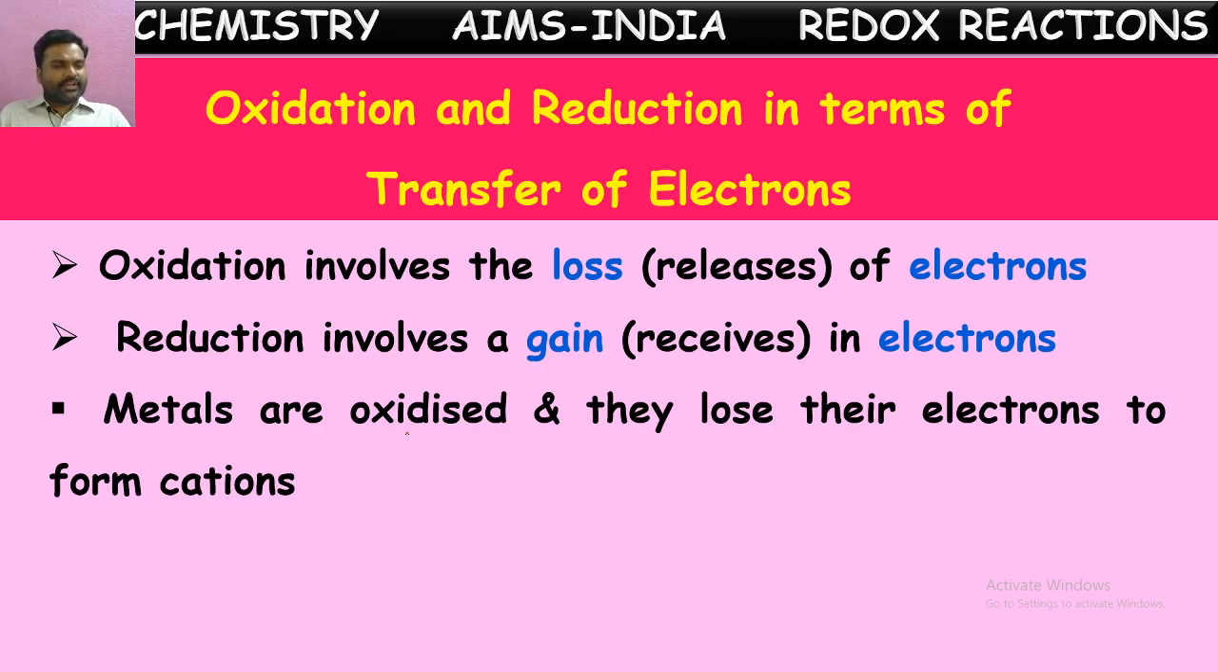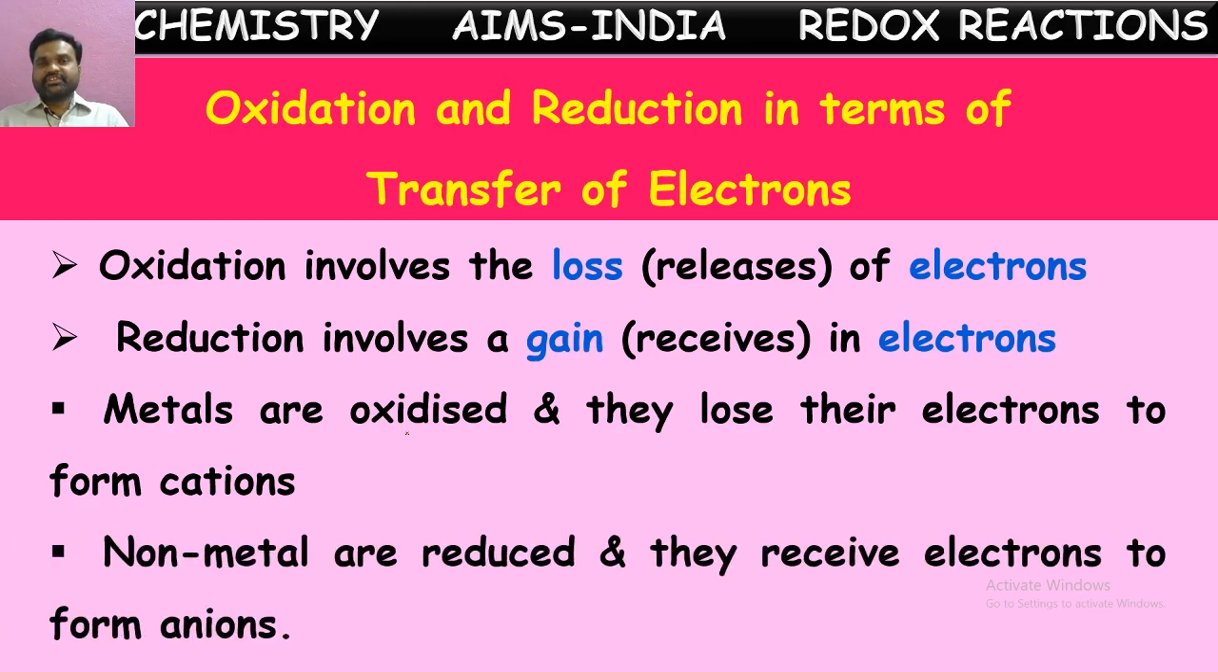As in our example, sodium chloride from sodium and chlorine: sodium metal is oxidized by losing electrons. At the same time, non-metal chlorine is gaining those electrons and being reduced. So metals are generally oxidized and non-metals are reduced, because metals lose electrons and non-metals gain electrons. So in terms of electrons, the loss of electrons is oxidation, the gain of electrons is called reduction.